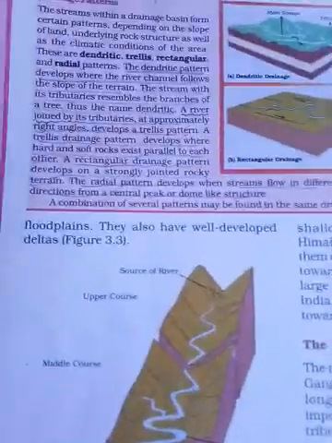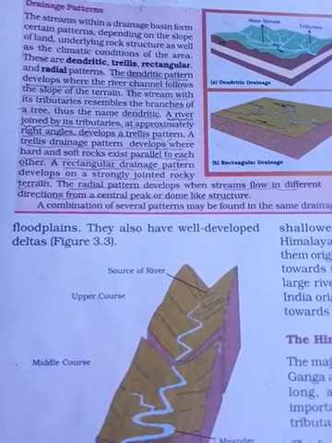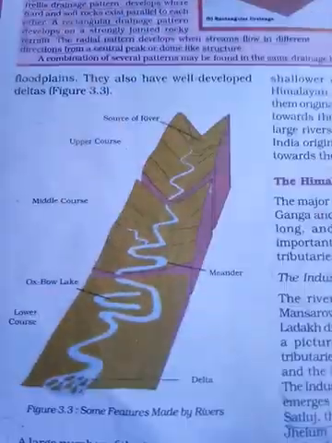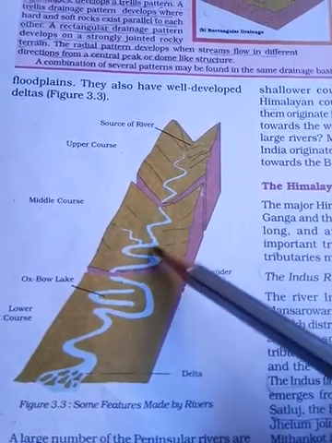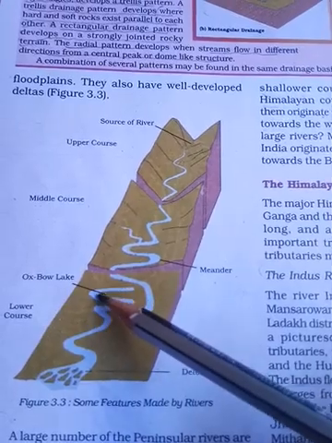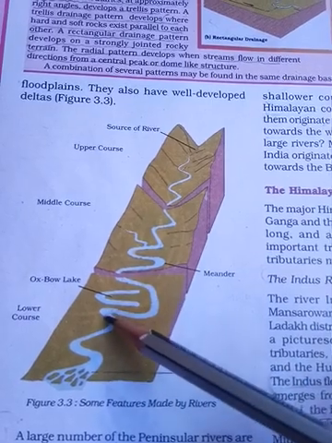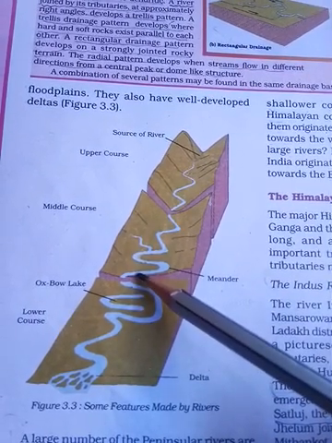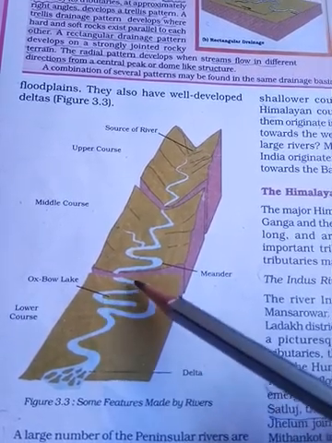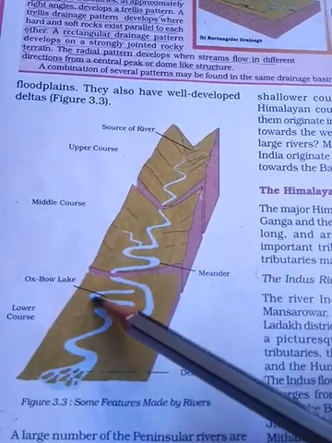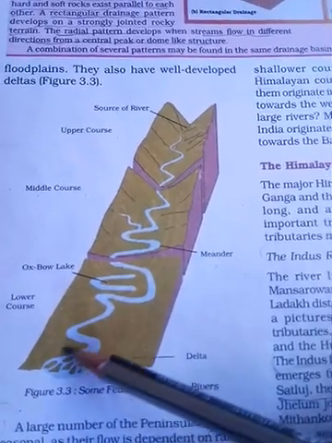And they are creating floodplains. They also have well developed deltas. Here, look, suppose this is the source and they are coming here and they form meanders, and here they are forming an oxbow. An oxbow lake is formed like this: suppose once upon a time the river used to flow like this, but with the increase in flow, they have cut. This river has been totally cut off, and this cut-off river forms an oxbow lake. At the lower course they form a delta.